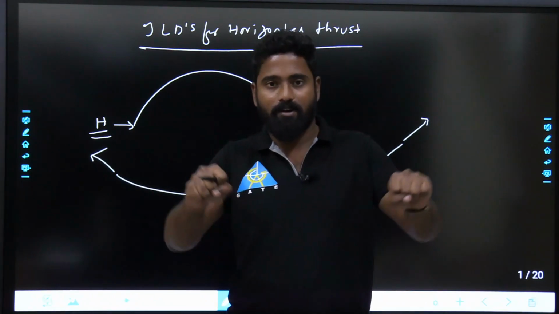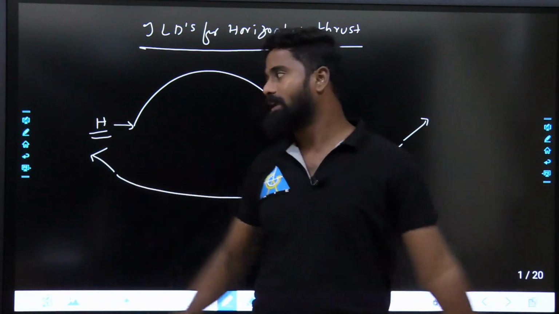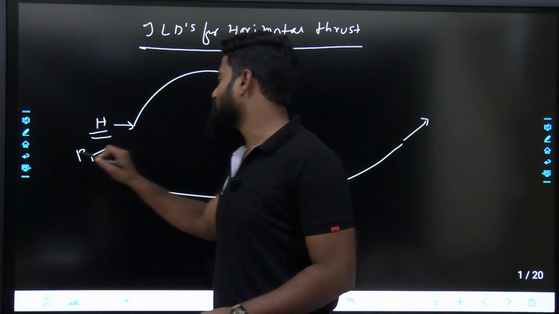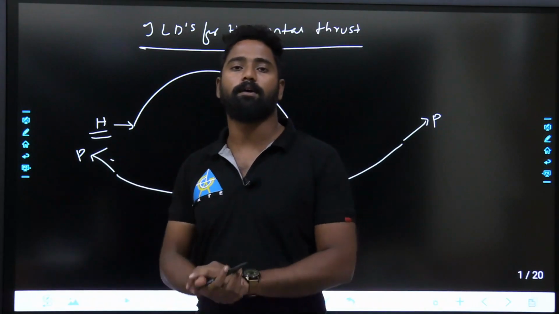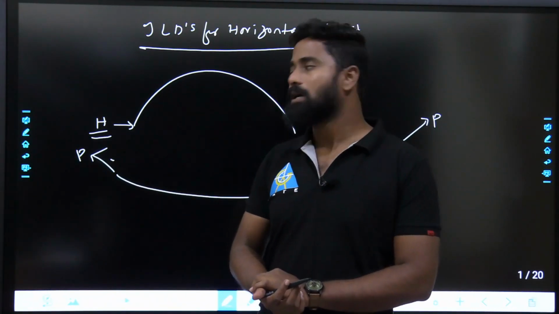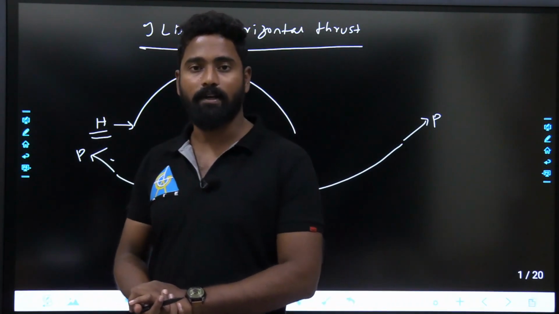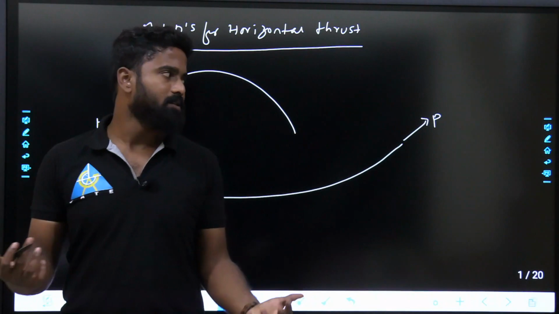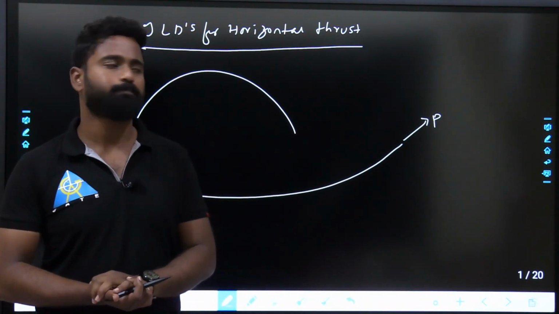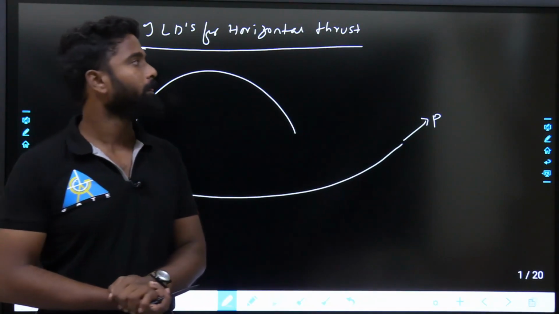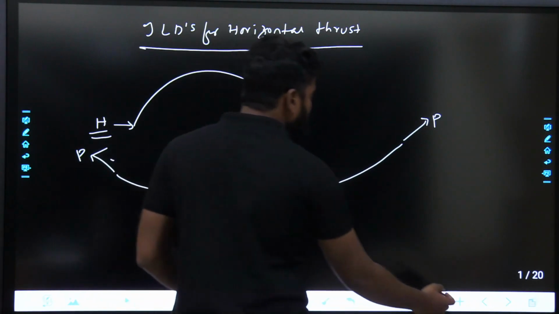You can just, when load is applied, it can extend like this. Fine. So only tensile stresses it will take, tensile forces it will take. Based on this, we'll see how the cables can be solved. Problems based on cables can be solved. We'll see that one also. Fine. So geometric similarity and all those things will be seen over here. This is one more thing. This is arches and cables.